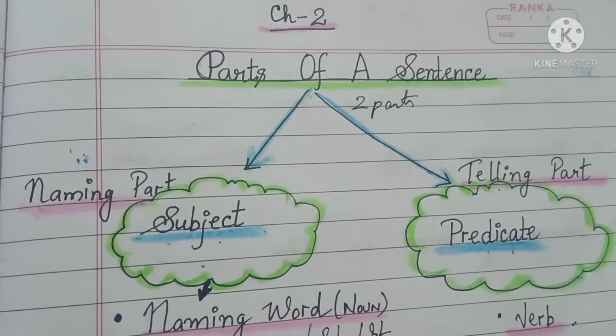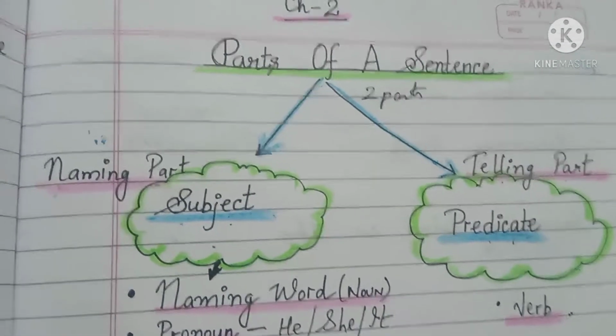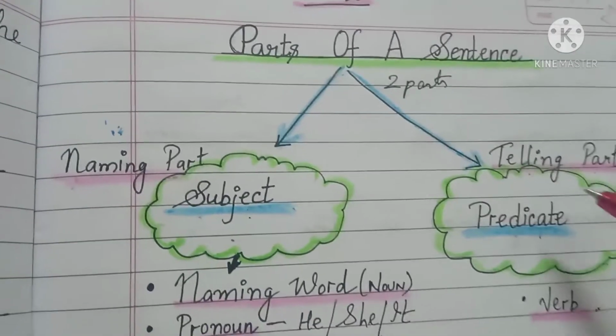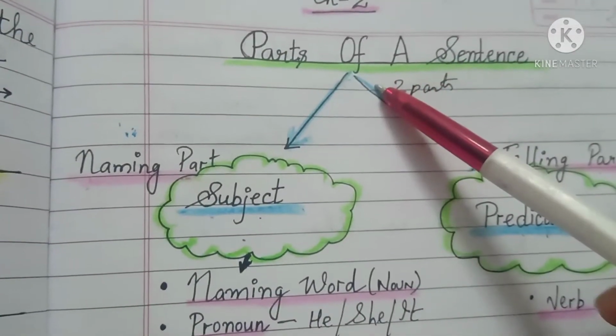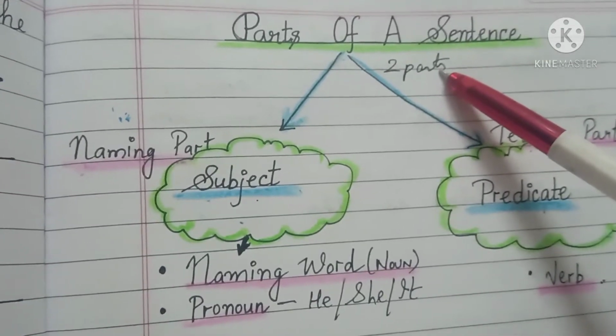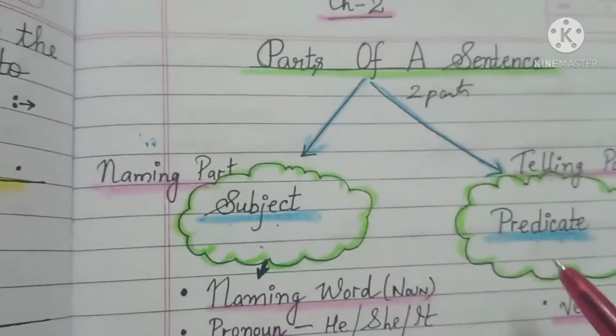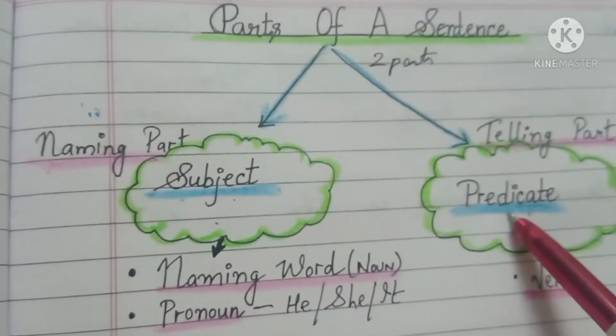So, children, we were doing chapter number 2, parts of a sentence. I had taught you that any sentence has 2 parts. How many parts? 2 parts. The first part is called the subject and the second part is called the predicate.